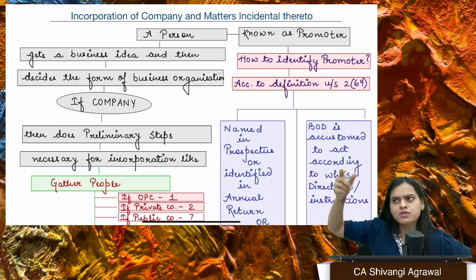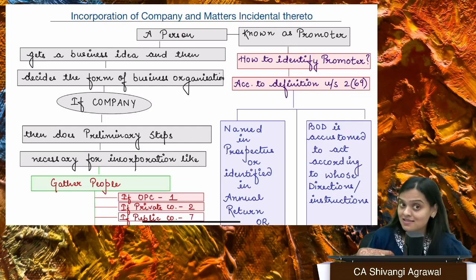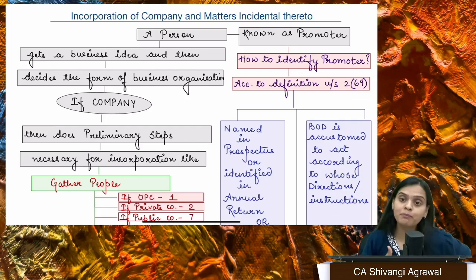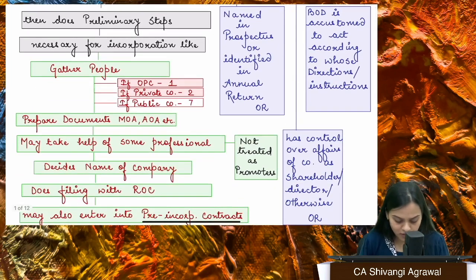I go to a chartered accountant or I go to any other professional and I tell them that, okay, I want to form this particular company. Now they are actually providing me assistance, right? So they are professionals who are actually helping me out. So they are not the promoters, we are the promoters, right? We are the promoters as in me or my friend, or maybe I could only be the promoter. I have arranged more people, I have arranged funds, I have prepared the documents. So the person who is doing all those tasks, that preliminary steps of gathering people, preparing the documents, deciding the name of the company, doing the filing, entering into pre-incorporation contracts, that particular person is known as basically promoter, right?